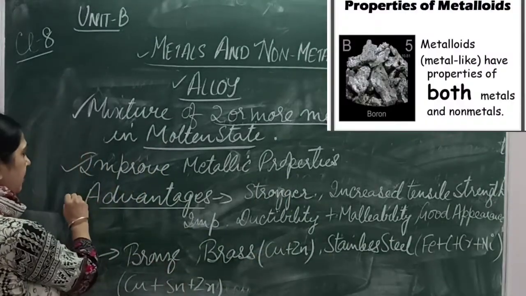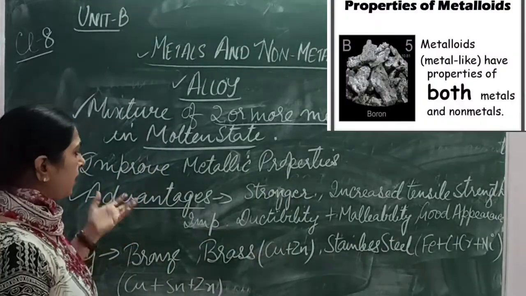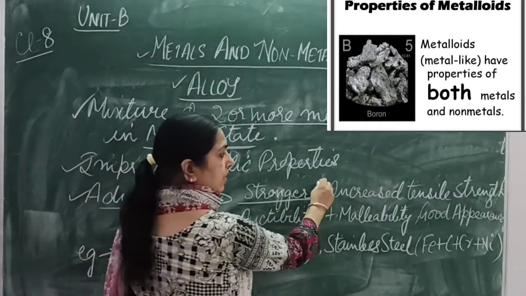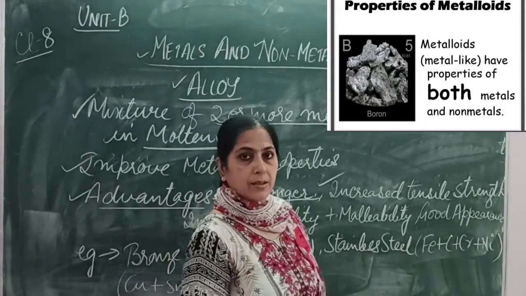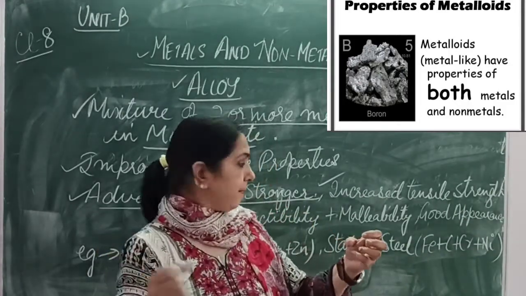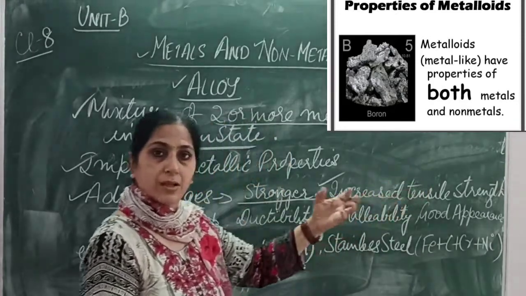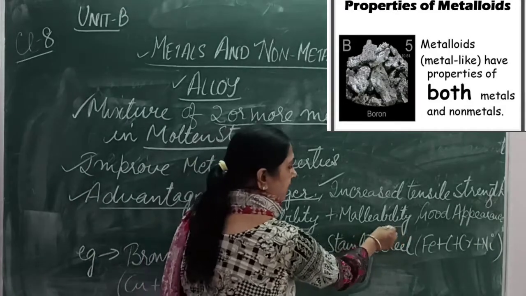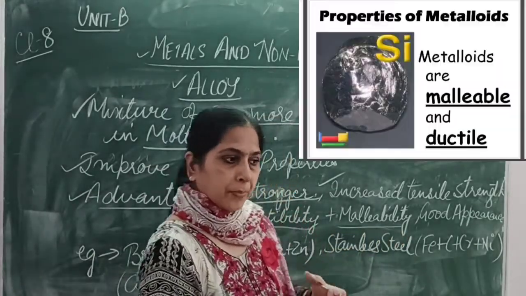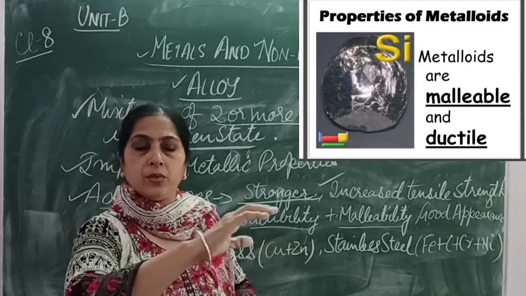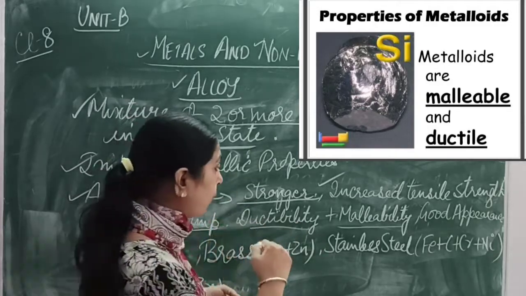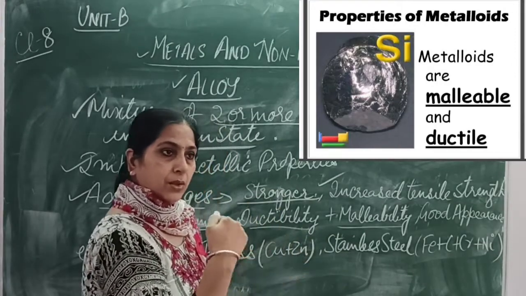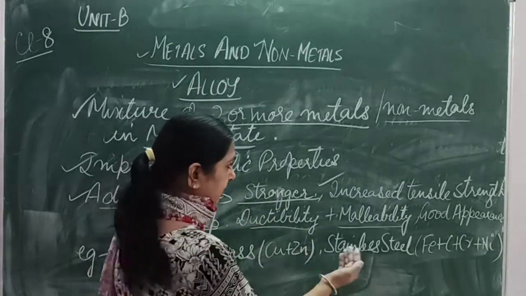Now what are the advantages? Why do we need alloys? Why do we use them? So what are the advantages? They are stronger. The alloys are stronger. They have increased tensile strength. Tensibility, I told you, stretchability. So that is increased tensile strength, resistance. Then improved ductility and malleability. That is, they can be more flexibly transformed into sheets and wires. Ductility and malleability, I told you, they can be turned or changed into sheets or wires, right?